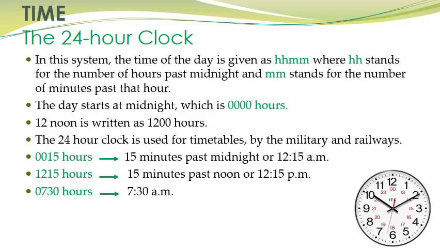0730 hours. Well, it means 7 hours 30 minutes past 12 midnight. So the time in the 12-hour clock will be 7:30 am in the morning. 1930 hours. So what does it mean? Well, you know that 12 hours refers to 12 noon. So if it is 19 hours 30 minutes, it means 19 minus 12, that is 7. So the time in the 12-hour clock will be 7:30 p.m. in the evening. I hope it is clear to all of you.